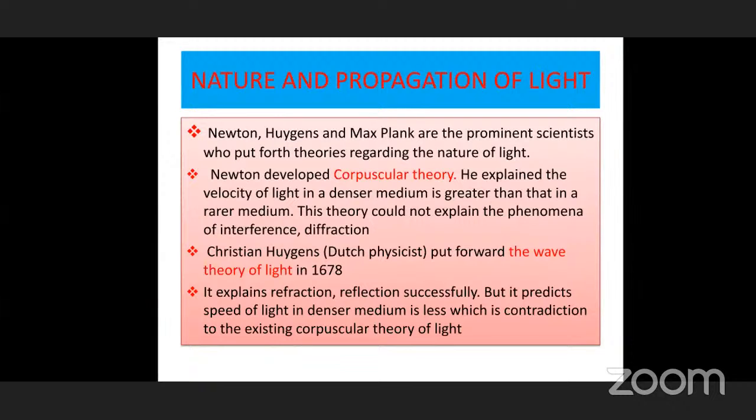At that time, in 1678, Christian Huygens, a Dutch scientist, put forward a new theory. This is called the wave theory. He started a new theory, the wave theory.